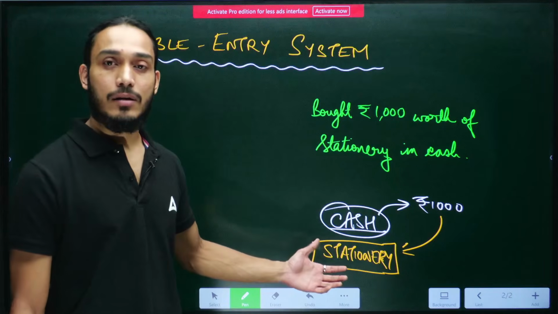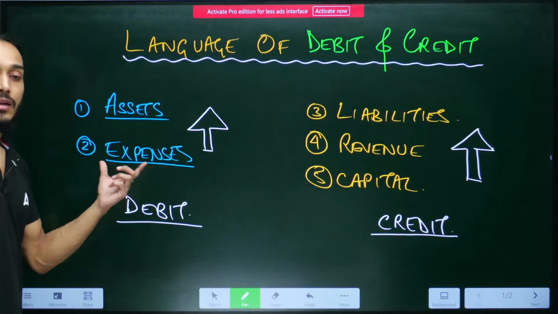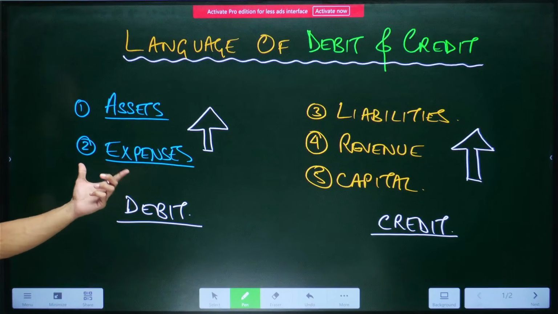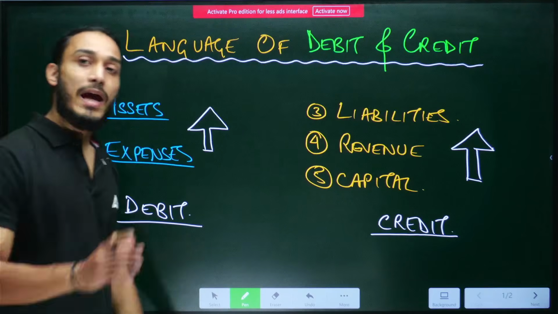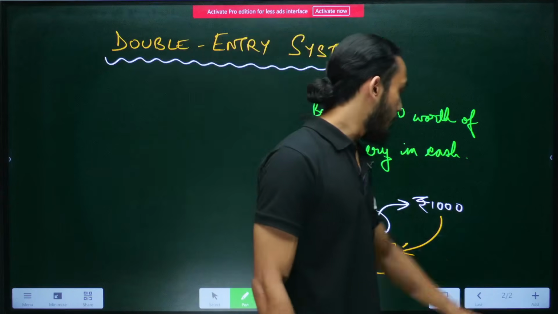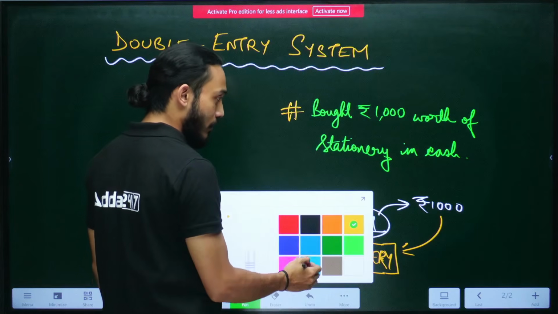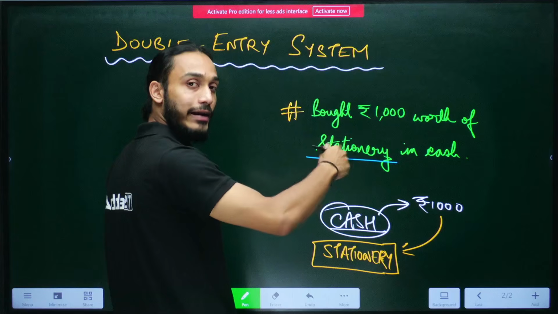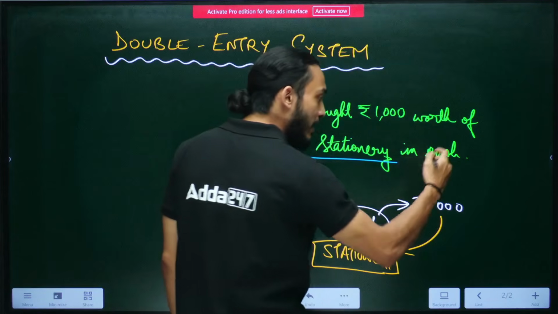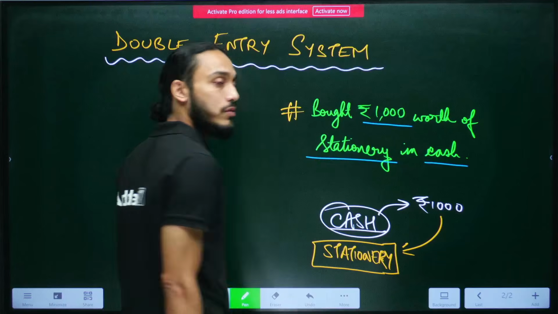So stationery items that the business needs, it's basically an expense that the business has to incur if it wants to keep operating properly. So what happened during this transaction? In this particular transaction, this expense of stationery items was made in exchange of cash, and the amount that was involved was 1,000 rupees.